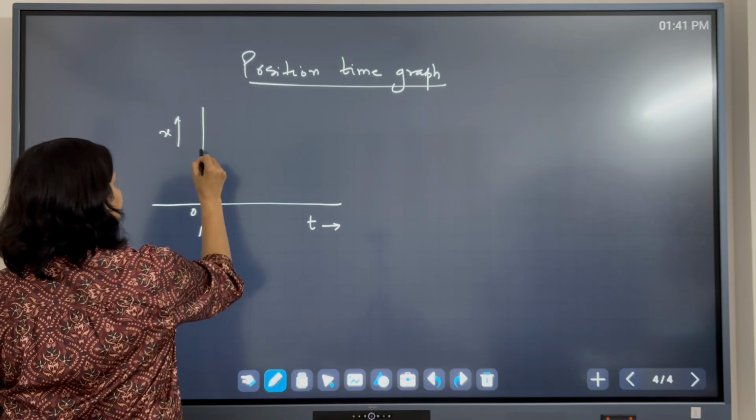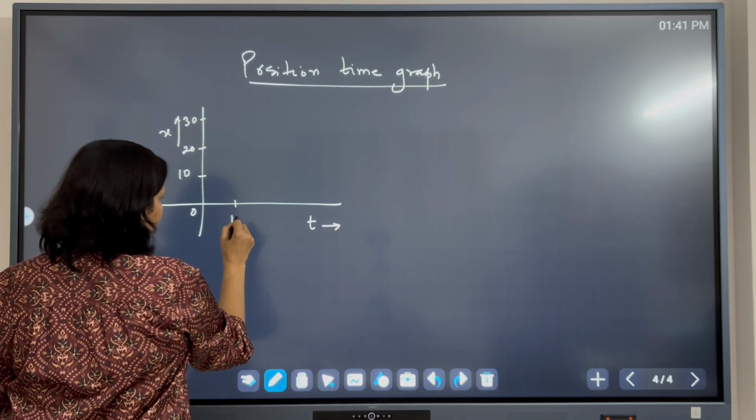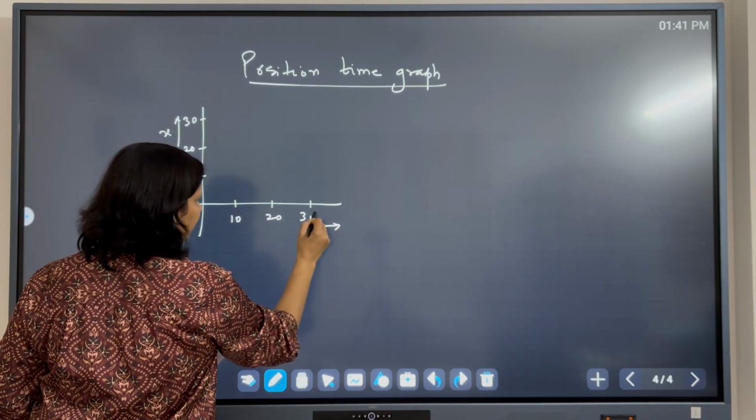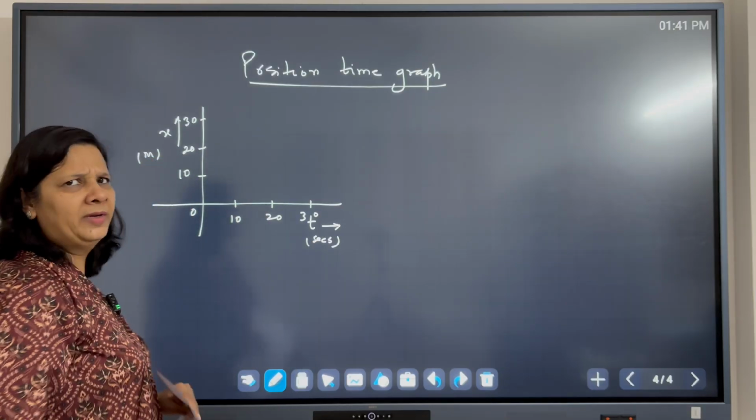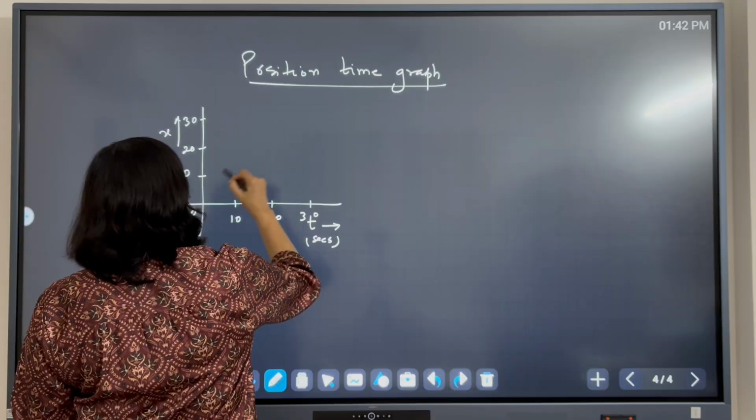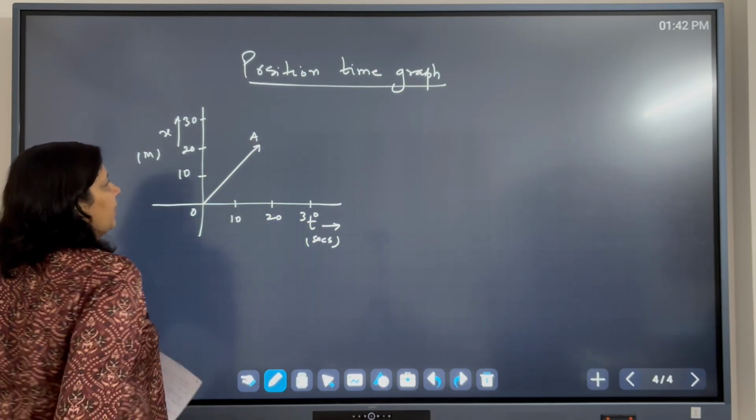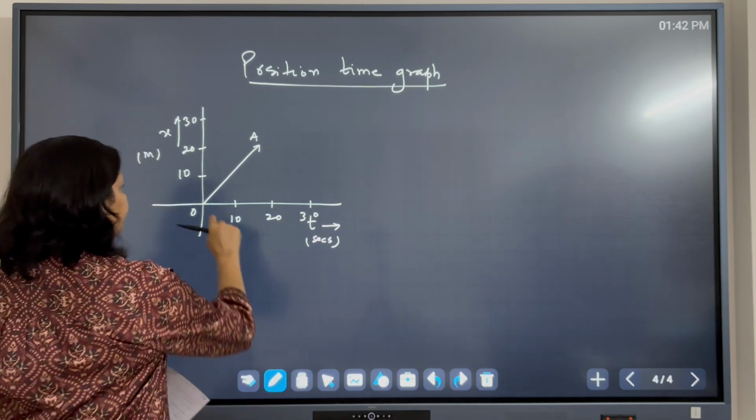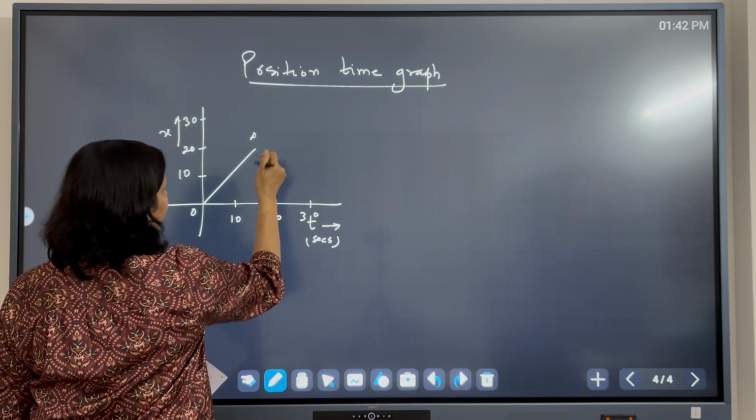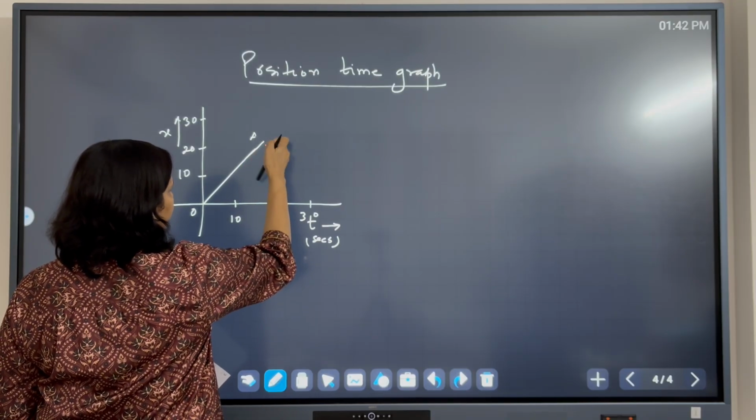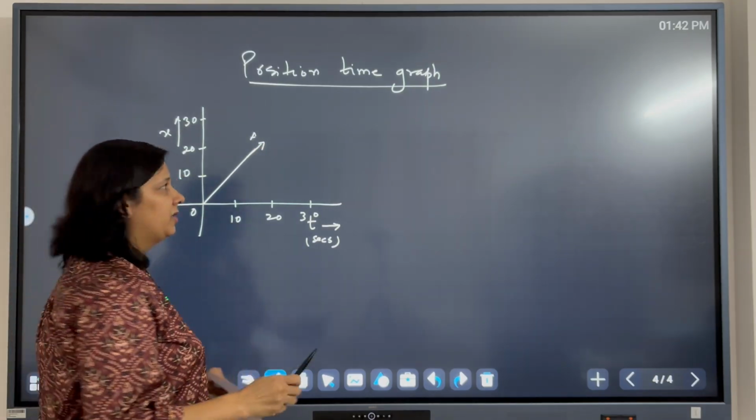So let us take this 10, 20, 30, and this is also 10 seconds, 20 seconds, 30 seconds. The units here will be seconds. Here you can take meters. Okay, you can take anything. Now, if the object goes from here to here, point A, how much will be the distance traveled by an object in 20 seconds? Right? So in 20 seconds, the object covered 20 units, plus 20 units.